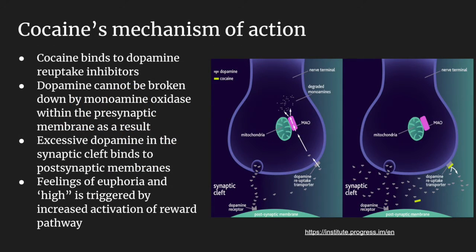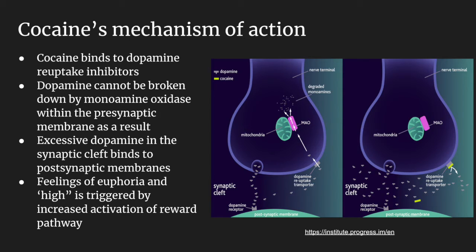How cocaine works in the body. Once cocaine gets in the brain, it binds to the dopamine reuptake transporters on the presynaptic membranes as shown on the top of the image. This binding inhibits the reuptake or removal of dopamine from the synaptic cleft, which is the space between the two membranes, and the breakdown of dopamine by monoamine oxidase in the nerve terminal.